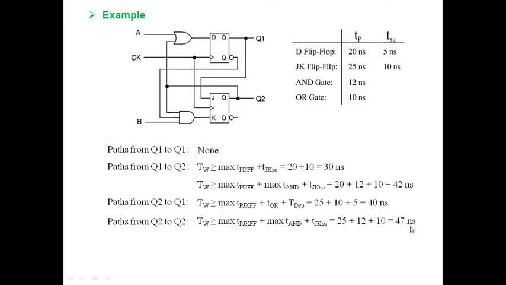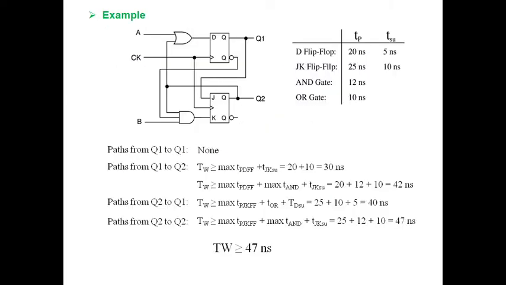So among all these parts, according to the concept of lumped delay, that we need to consider, 47 nanoseconds is the longest part, or it is the maximum delay offered by the circuit.